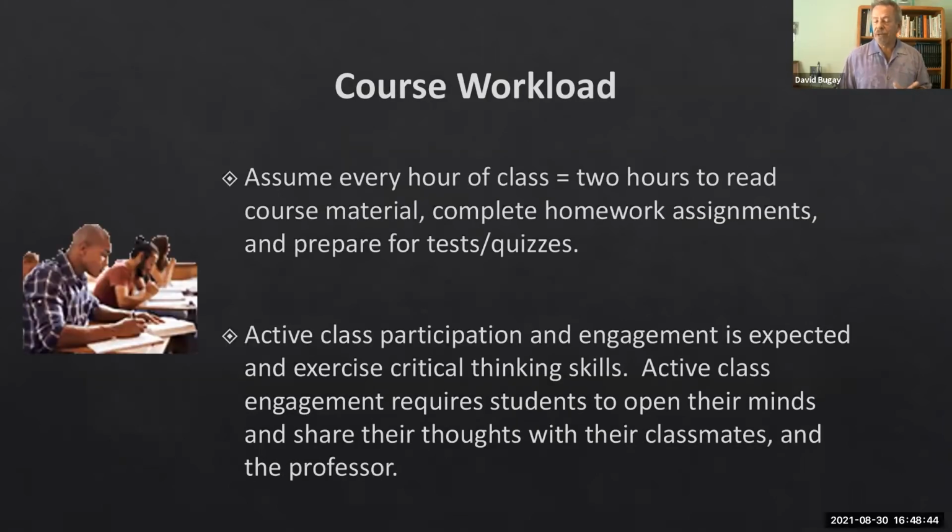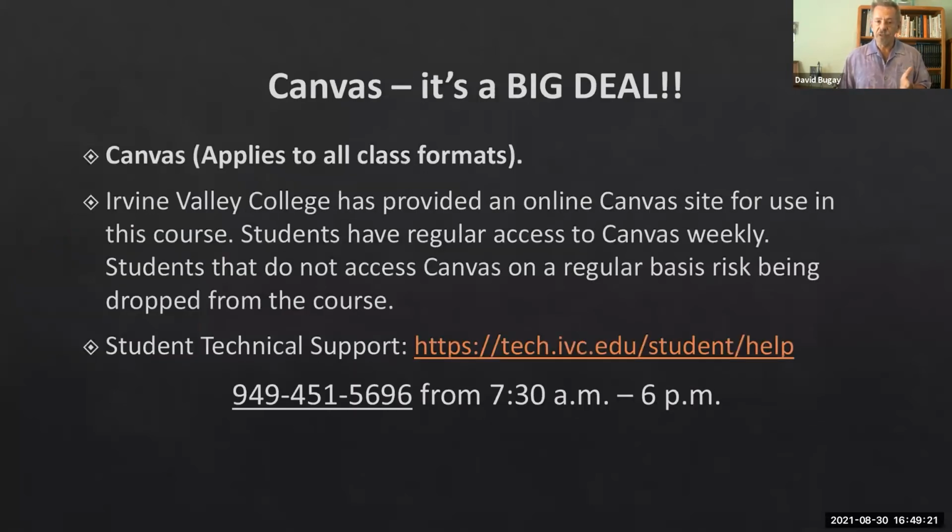And here's something to think about with class, not just this one, but every class in college. For every hour that you have in class, and this is a 3-credit-hour class, you should plan on spending 2 hours outside of class on different topics. And I'll talk about the kinds of topics we'll be studying. But in essence, 3 hours times 3, that's 9 hours a week you should plan on spending for that. And I want you to sit down and be participatory, engaged. We're going to do some group exercises, even though we meet at different times, and there's going to be a lot of active class engagement as we go through.